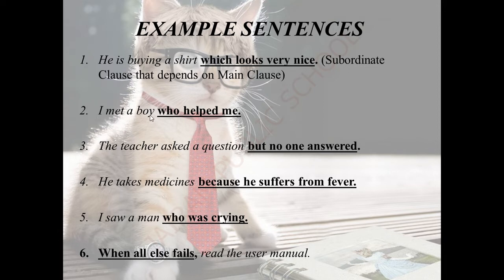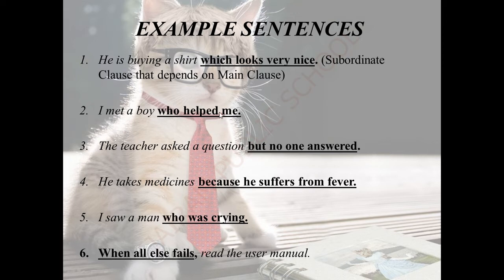I met a boy who helped me. So here, as I told you already, I is a subject, met is a verb. On the whole, I met a boy is a main clause. Come to the second part, who helped me. Who helped me? If you didn't mention that person, you don't know who that is, it does not give any complete meaning, right?